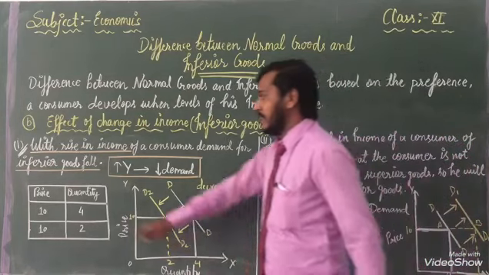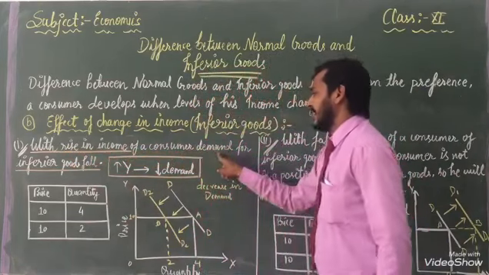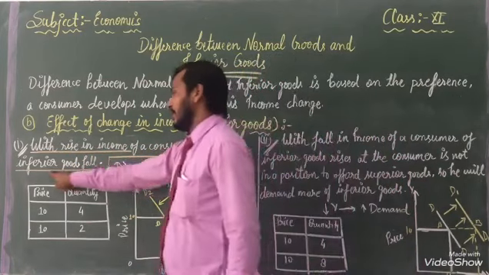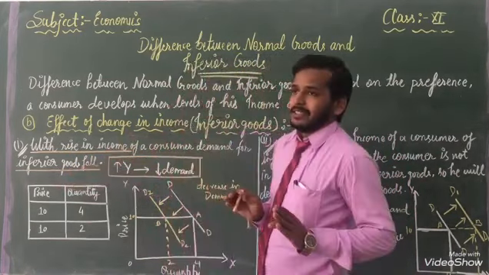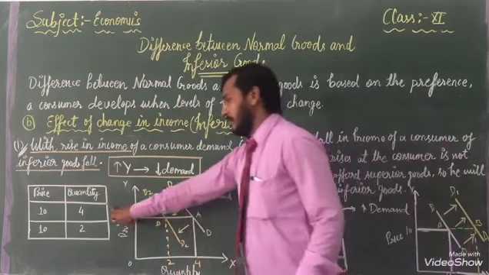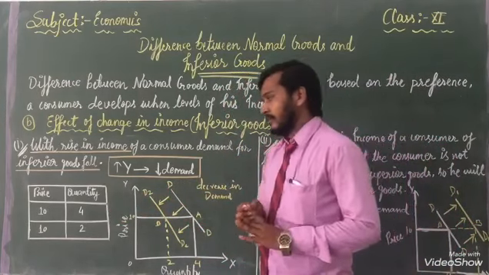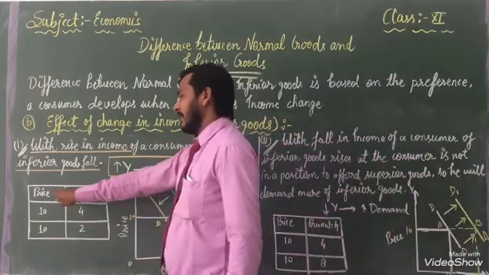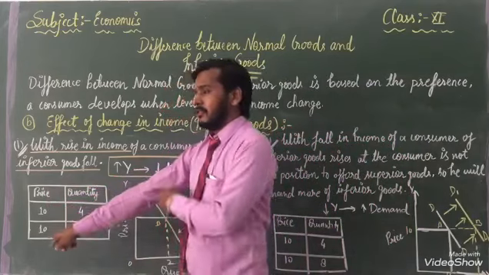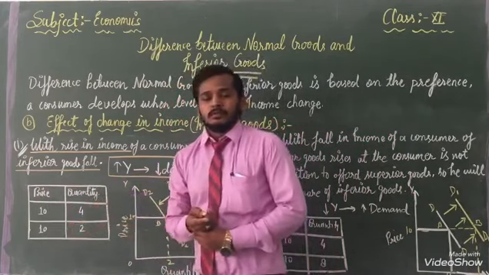Same thing once again, with the rise in income of a consumer, demand of inferior goods falls. This is the difference. With the help of this table and this curve, we can know. So see here, when our price is 10 rupees, on that time the quantity we are using is 4.